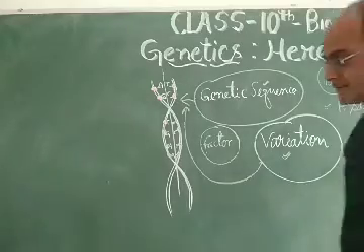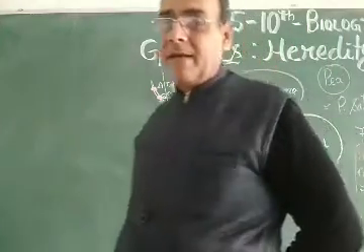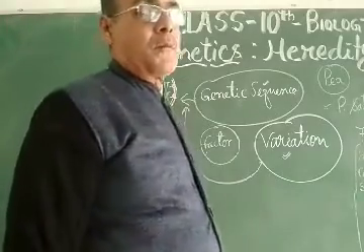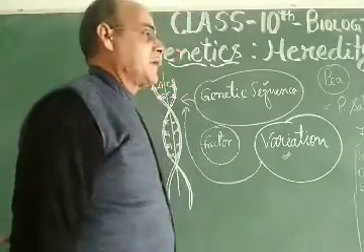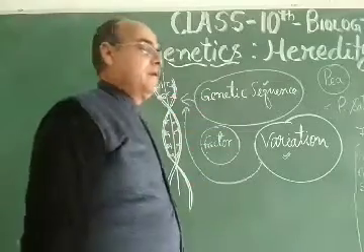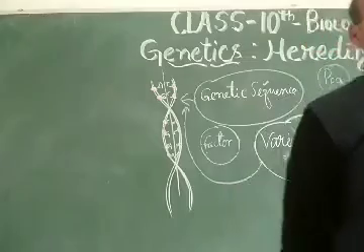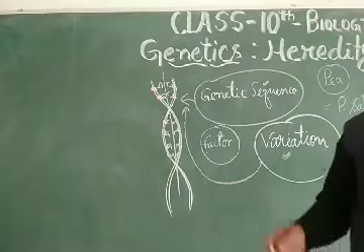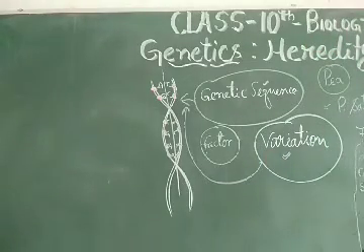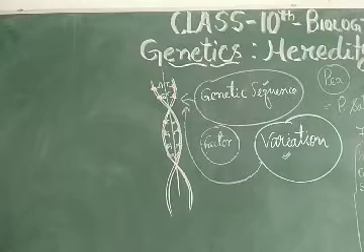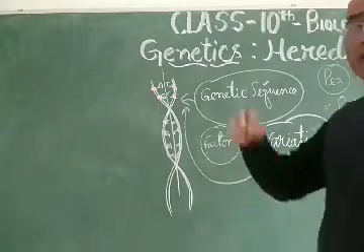How was the interest created in Mendel's mind? He saw the crop of the pea plant and observed that in a crop field there are several different types of colors. The same pea plant had different colors of flowers, blue flowers, pink flowers, white flowers, and different heights of the plant.